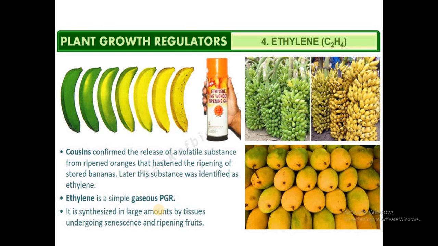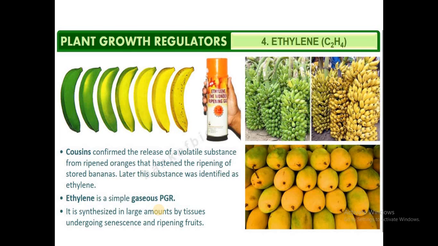He observed that when ripened oranges were kept along with unripened bananas, they forced the bananas to ripen. Later he came to know that the ripened oranges released a gaseous, volatile substance called ethylene, which forced the unripened bananas to ripen.